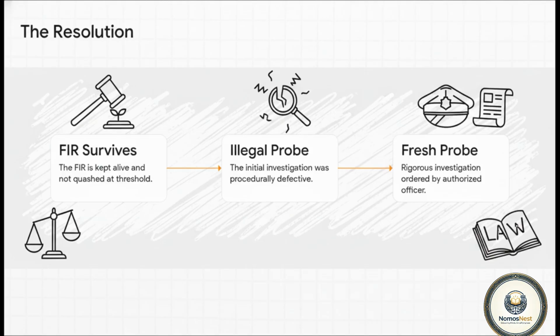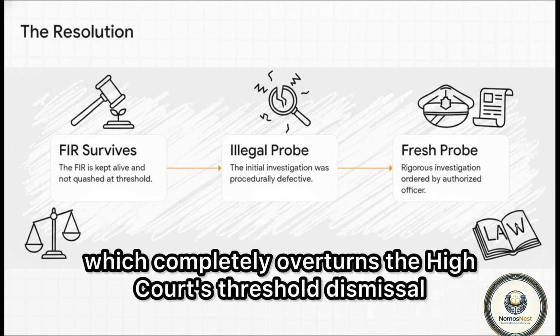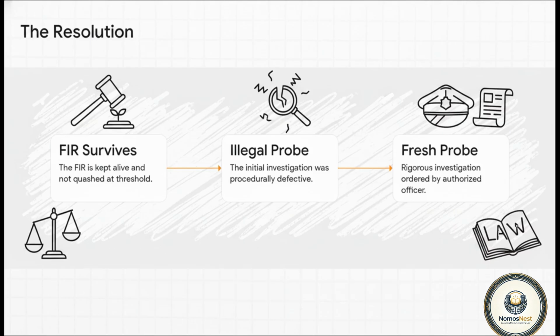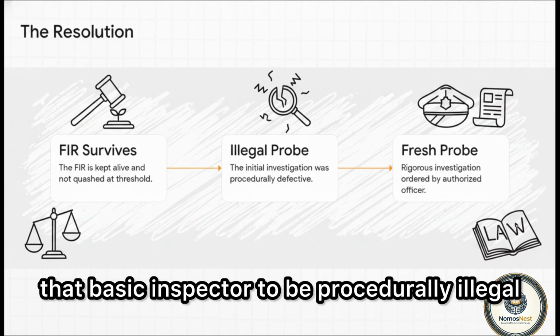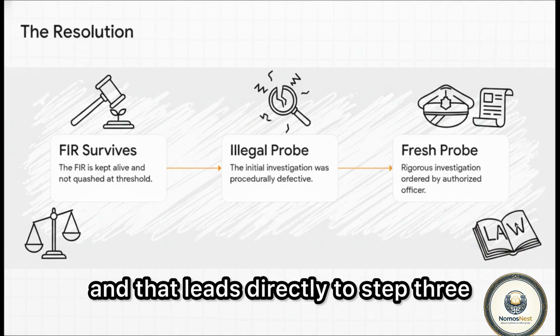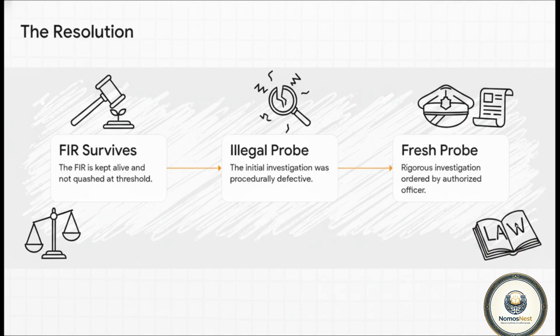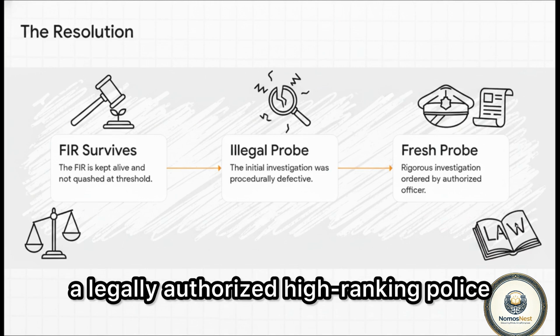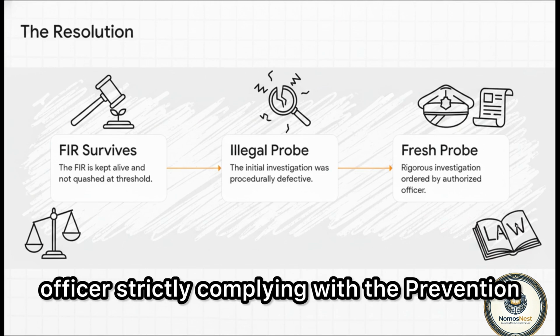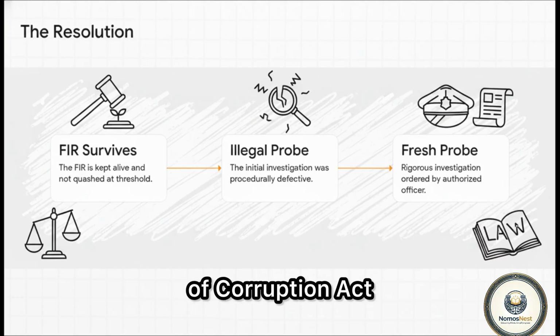So, in Step 1, the FIR survives, which completely overturns the High Court's threshold dismissal. In Step 2, they explicitly declare the initial investigation by that basic inspector to be procedurally illegal. And that leads directly to Step 3, which is a brilliant compromise. They ordered a fresh, rigorous investigation to be conducted by a legally authorized, high-ranking police officer, strictly complying with the Prevention of Corruption Act.